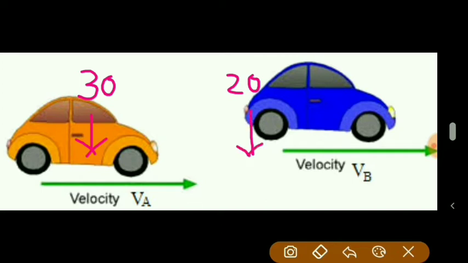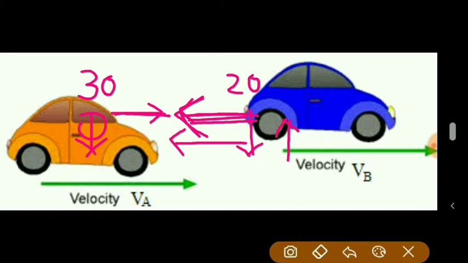Definitely we know that as the velocity of car A is more, when the person observing from this car is observing the blue color car, this car tends to move near to the orange color car, and with respect to the orange color car, this blue color car seems to move in the opposite direction, along the negative x direction.